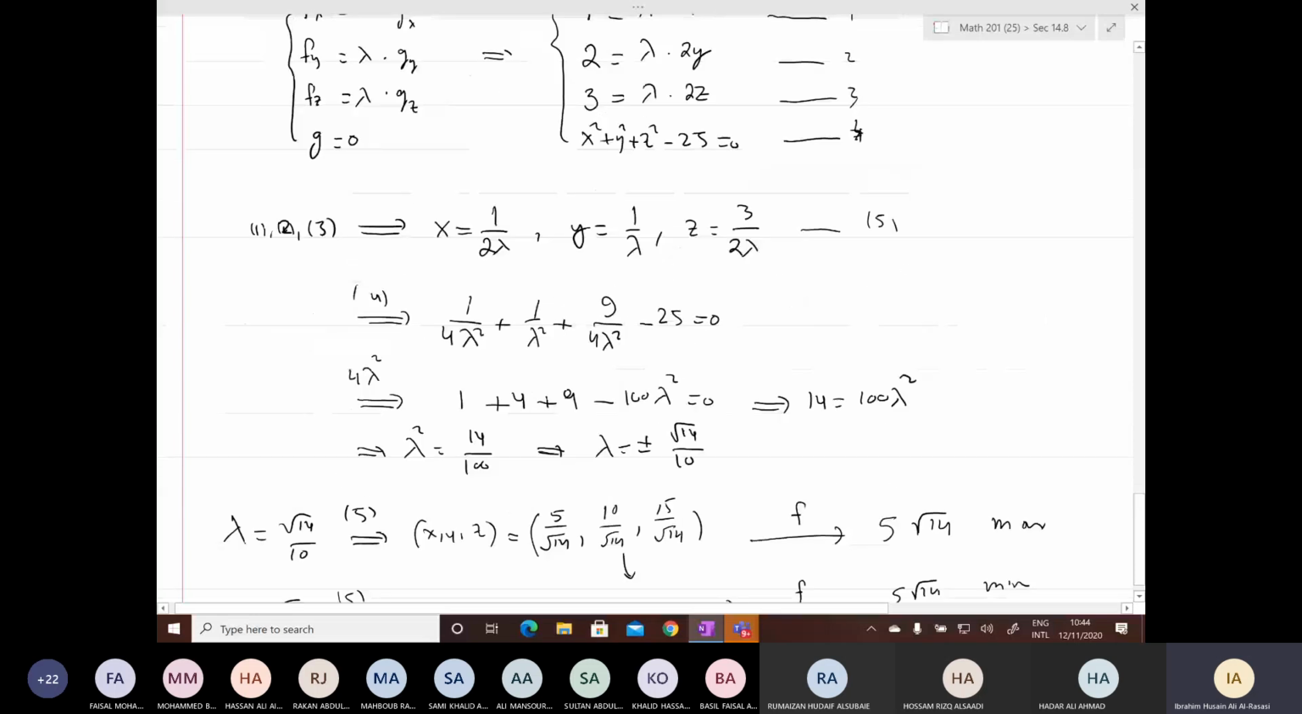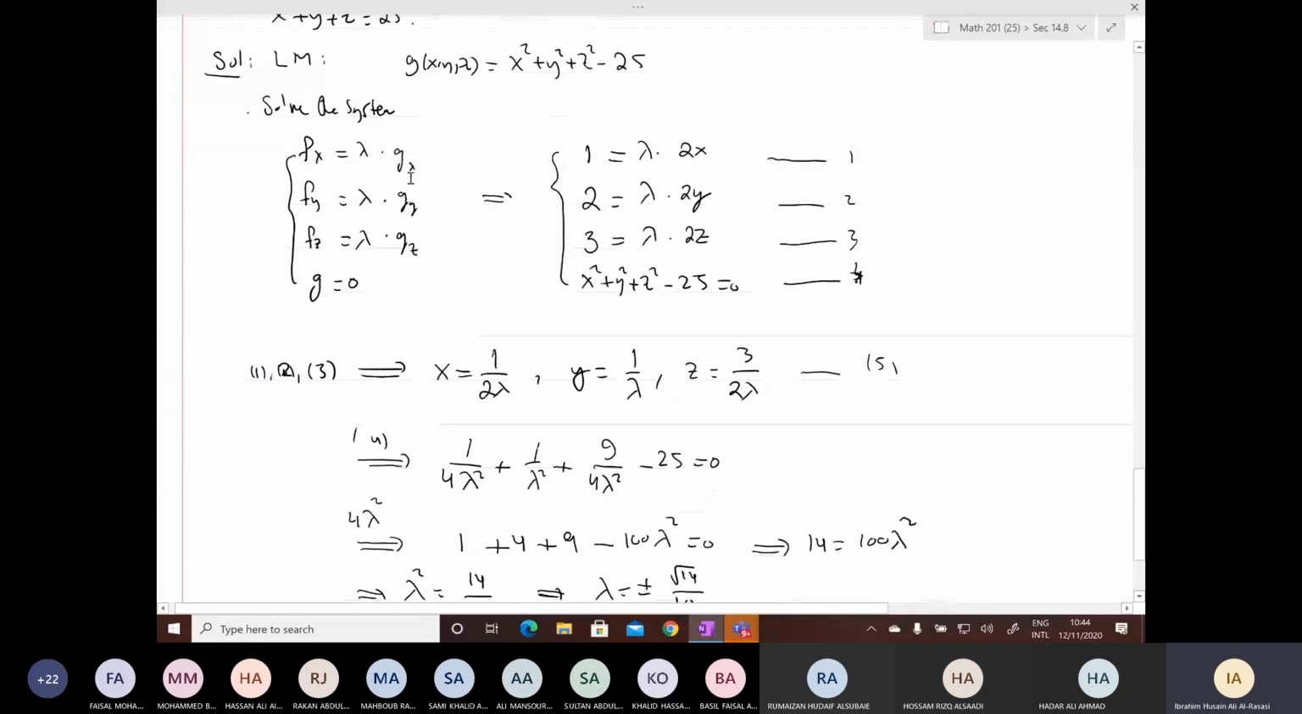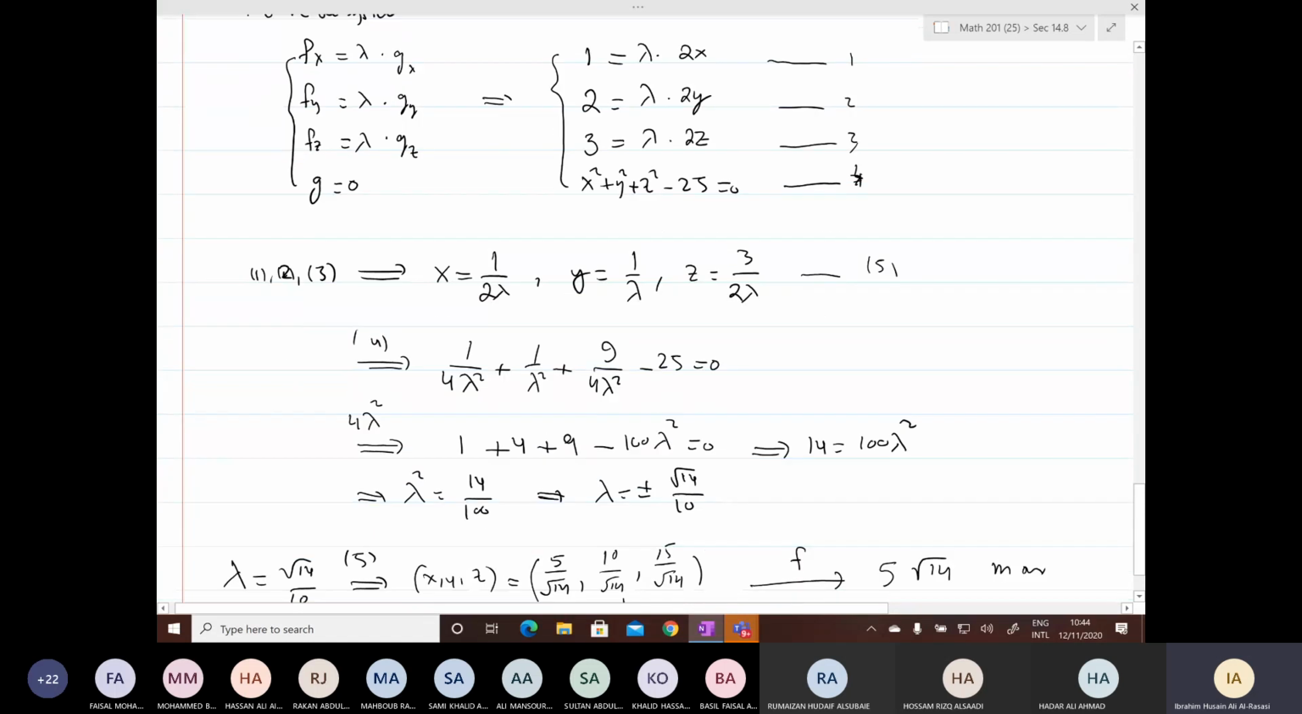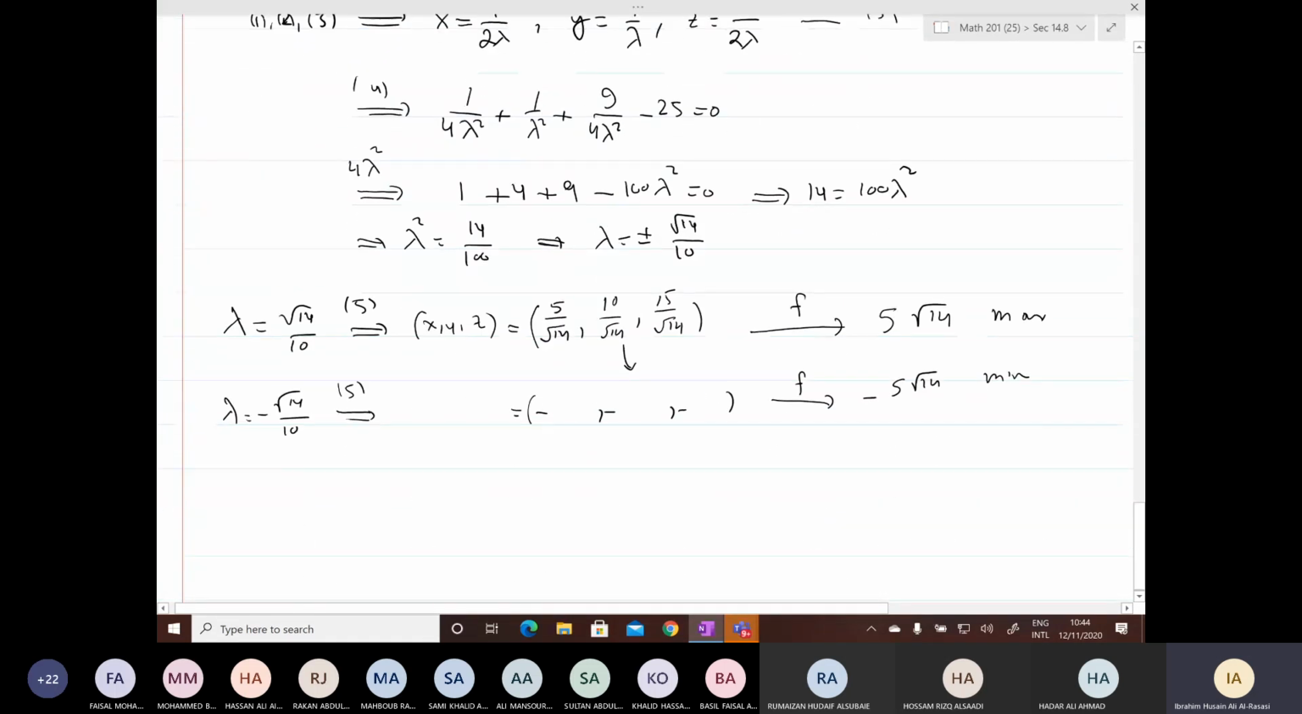Notice in this example, you have 4 equations in 4 unknowns. We expect it to be more difficult than the previous example, which had 3 equations and 3 unknowns, but it seems not. The solution here is easier and quicker than the previous example. So sometimes you have this dilemma.